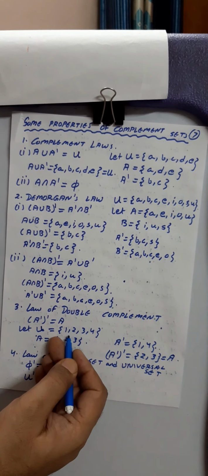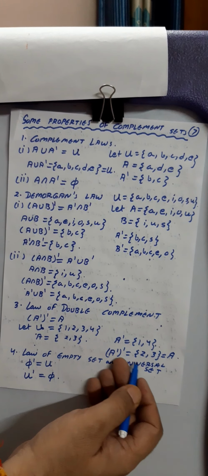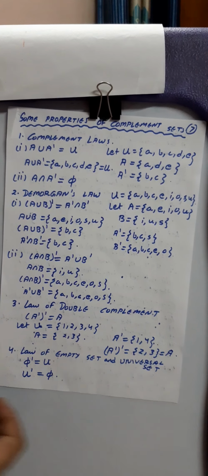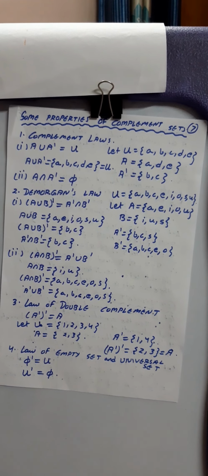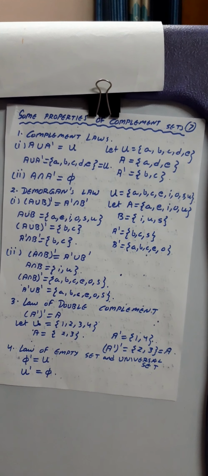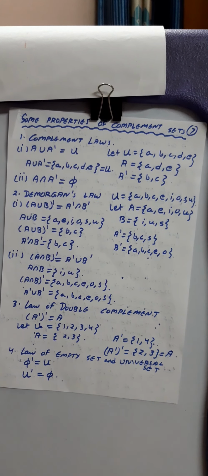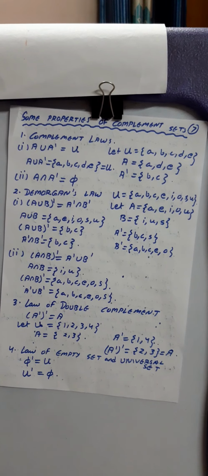Now again the complement of it. Now you compare it with the universal set again. So what will you get? 2, 3, and this 2, 3 is equal to A. So it means whenever you are finding the double complement of a given set, it would be equal to the original set only.